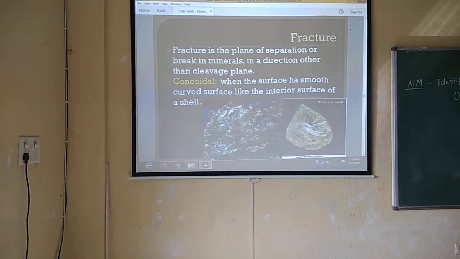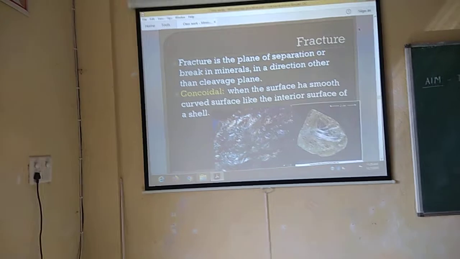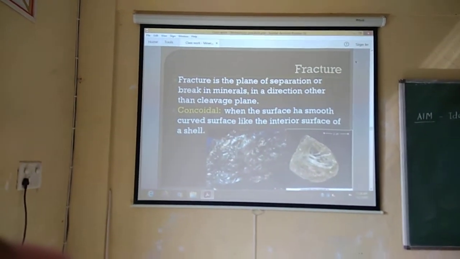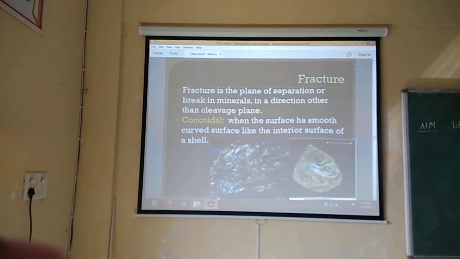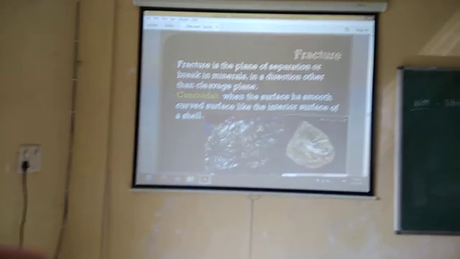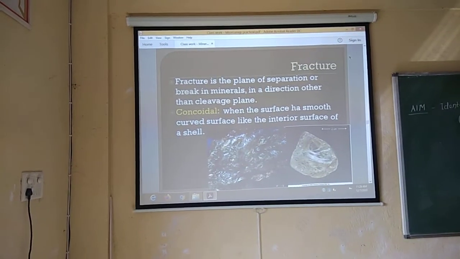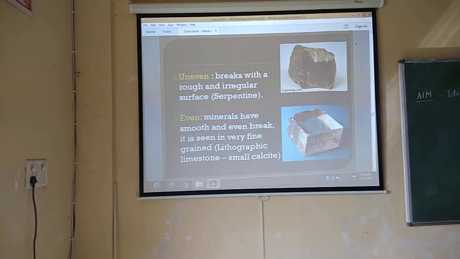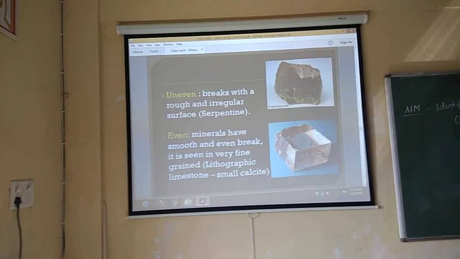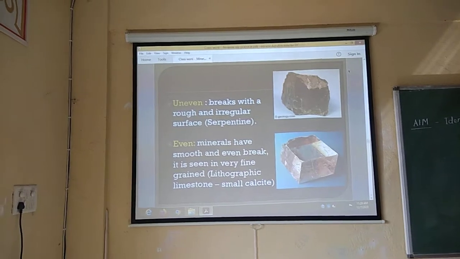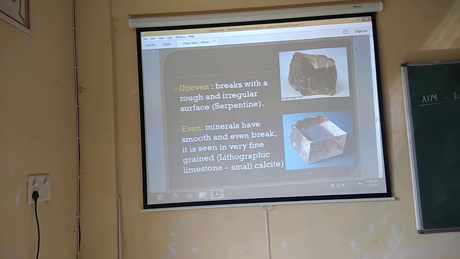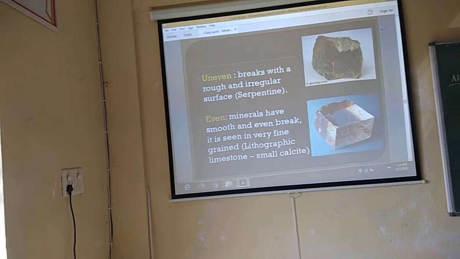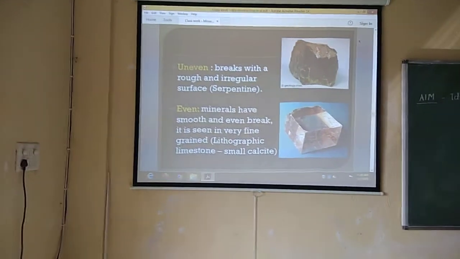Here you can see the fracture. There are 3 to 4 types of fracture. One is conchoidal. Conchoidal means the surface has smooth curves like the interior surface of a shell. Then fibrous, hackly, even and uneven. Mostly rock forming minerals show conchoidal and even fracture. Especially ore minerals show uneven and hackly fracture.